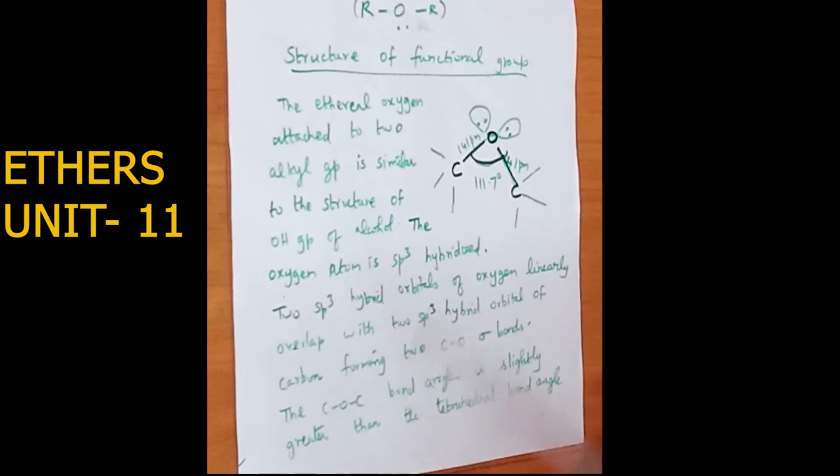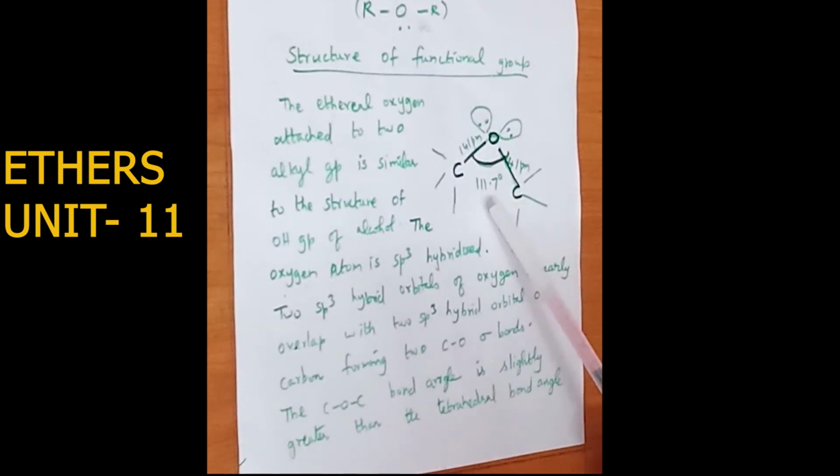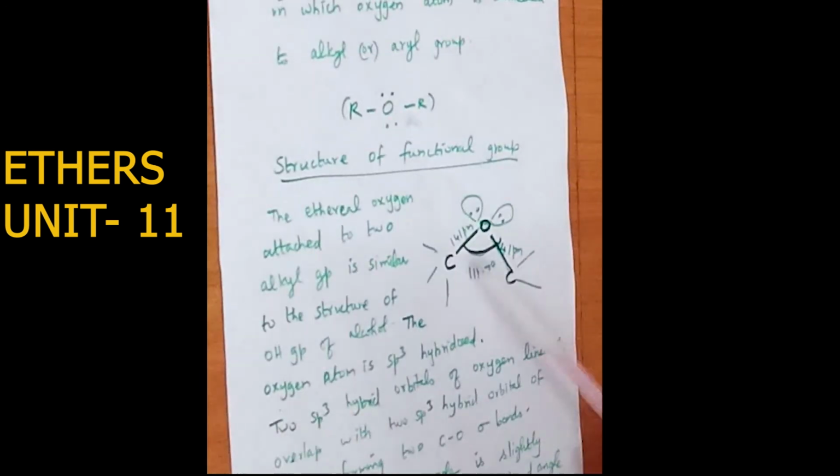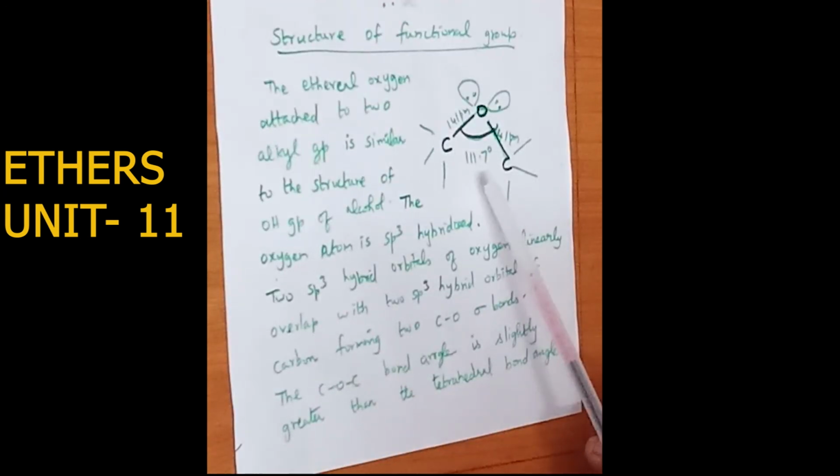As a result, the COC bond angle is found to be 111.7 degree, which is greater than the tetrahedral bond angle. The tetrahedral bond angle value is 109.5. Here the COC bond angle is found to be greater than the normal tetrahedral bond angle, and this is due to the repulsive interaction between the two bulkier alkyl groups.